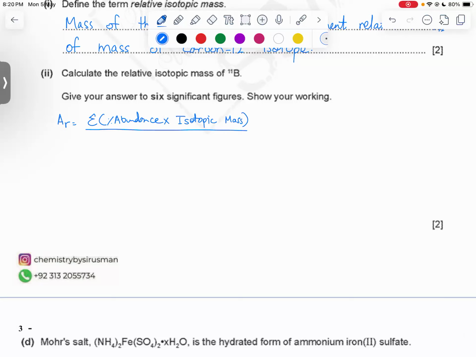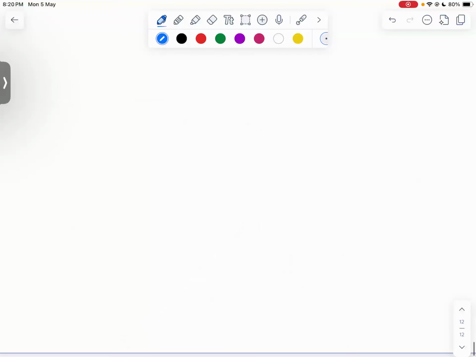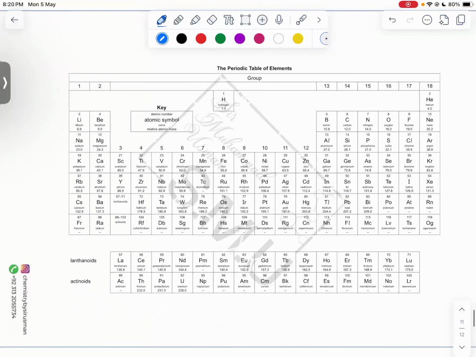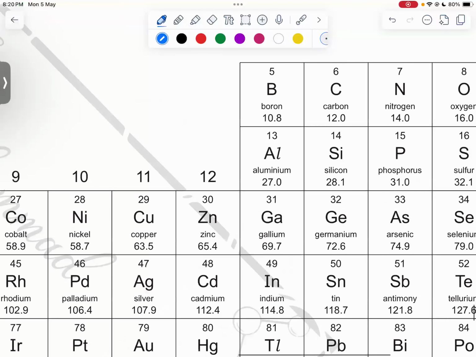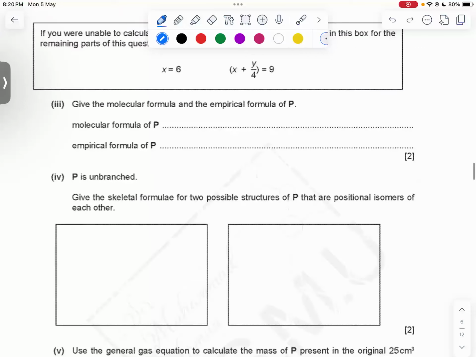Divided by 100, right? This is the formula. Now AR, if you don't know, once again, you can just go over here and check the AR of boron. The AR of boron is given as 10.8. That is what we are going to take, right?